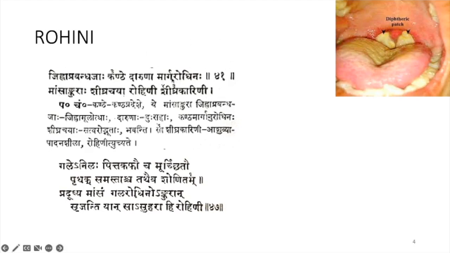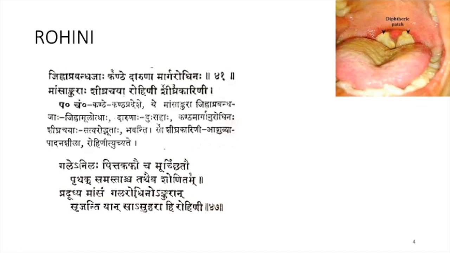Daruna, Dussaha, Margarodhinaha, it will obstruct the path, and it will form very fast. Rohini is Shighrakarini, and it is Ashukari. It is very fast.